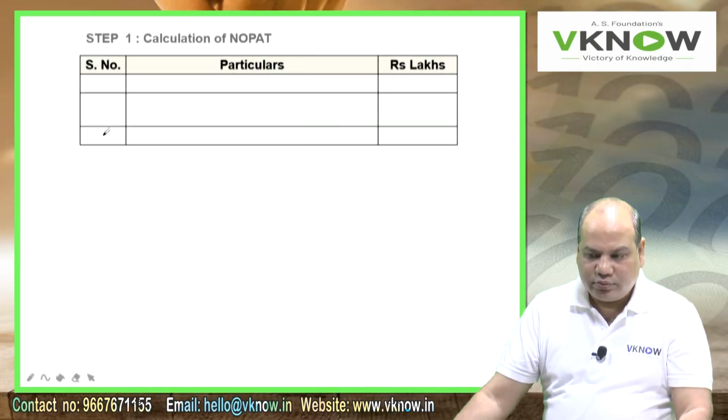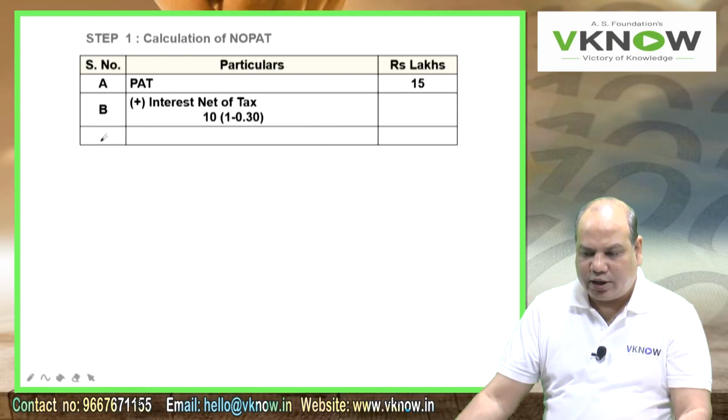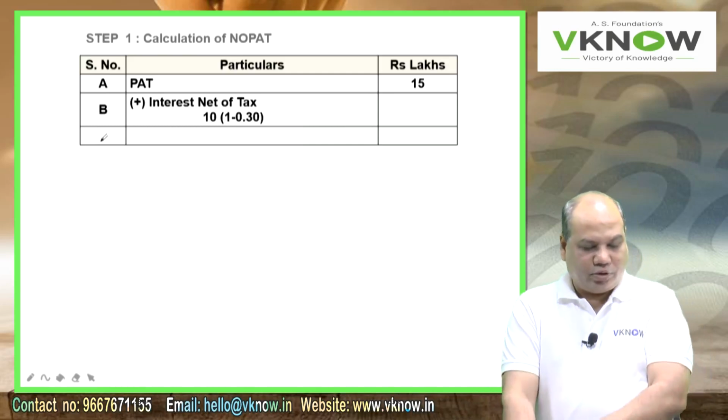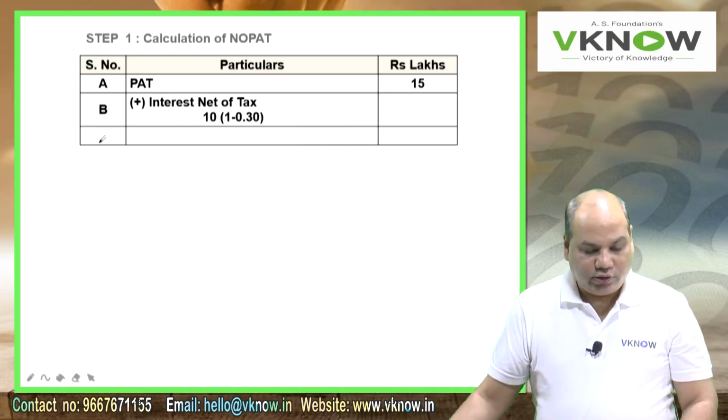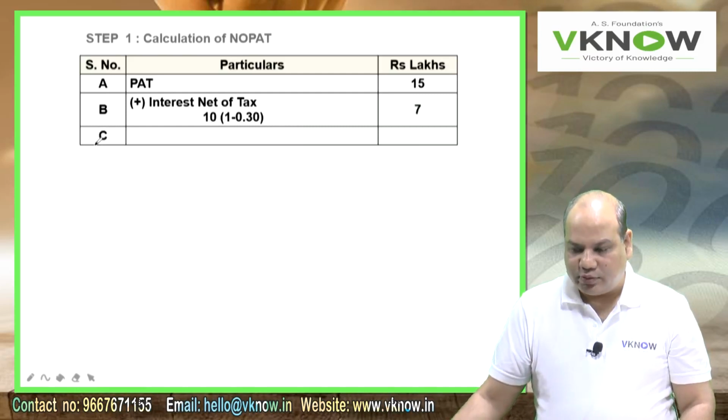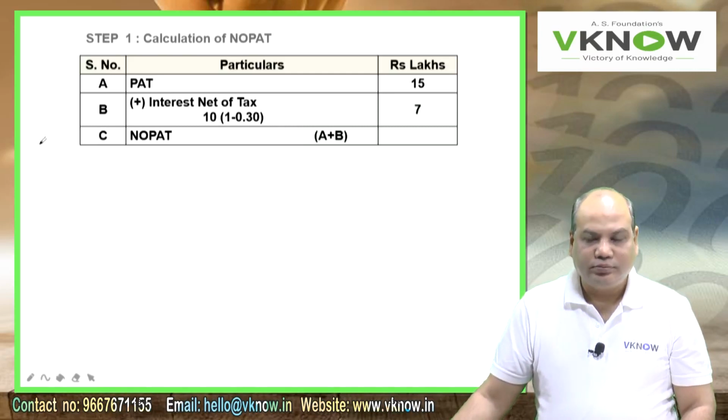So now write down step 1, calculation of NOPAT. Right hand side, rupees in lakhs. Point number A, PAT, write down 15 lakh, from the first line of the question. Point number B, add back interest net of tax. 10 is the interest, tax rate is 30%, so 10 into (1 minus 0.3). Therefore NOPAT, A plus B, is 22.